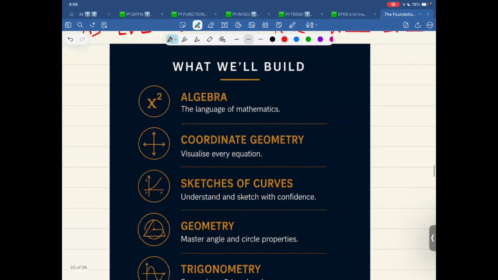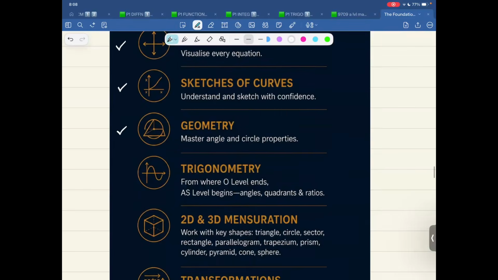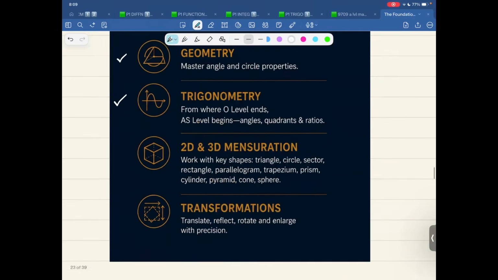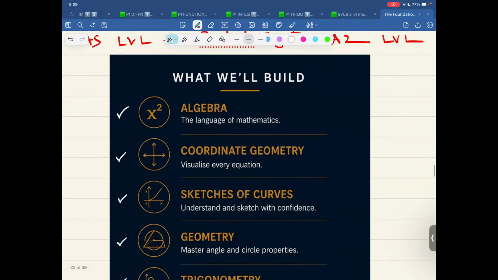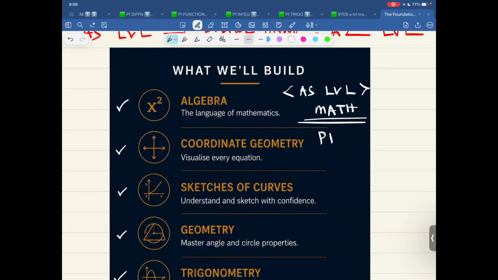So right now, what I'm focusing on is this: algebra, coordinate geometry, sketches, geometry, trigonometry, 2D and 3D mensuration, and transformation. Our focus is what is required in AS level maths, technically for P1, pure math 1.